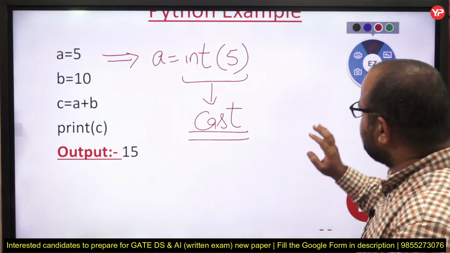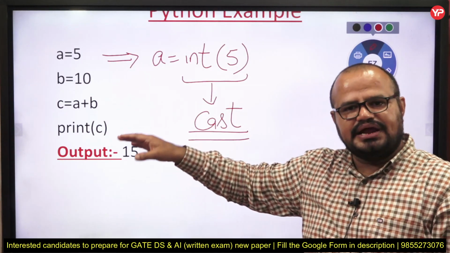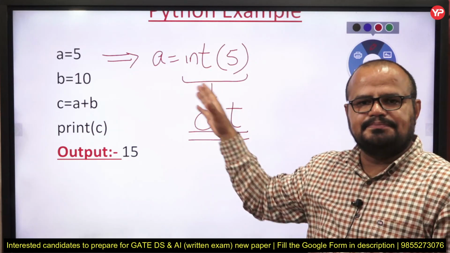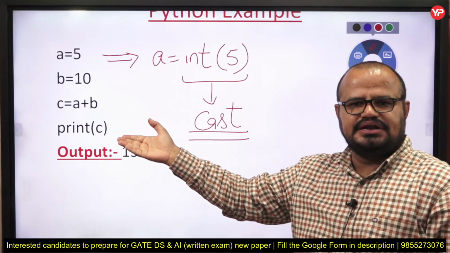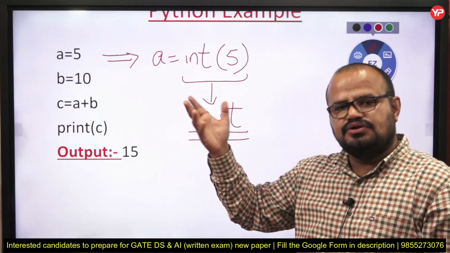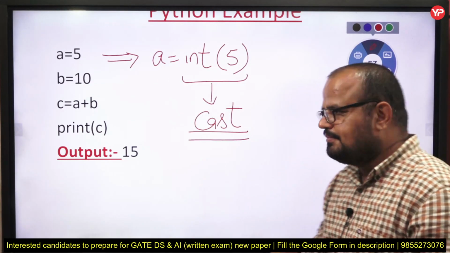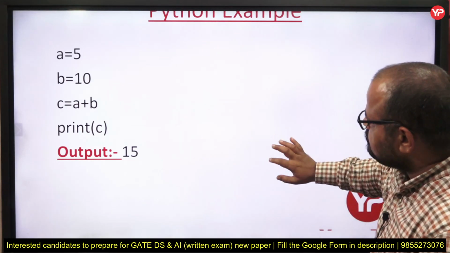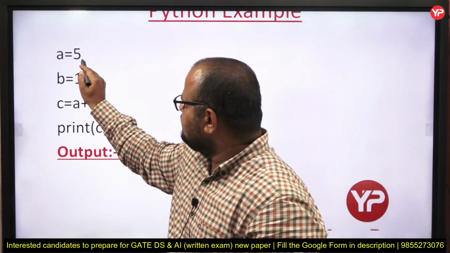So that's why in Python we have to write less code as compared to C. And we have many more advantages of Python over C, which we are going to discuss in our upcoming lectures.